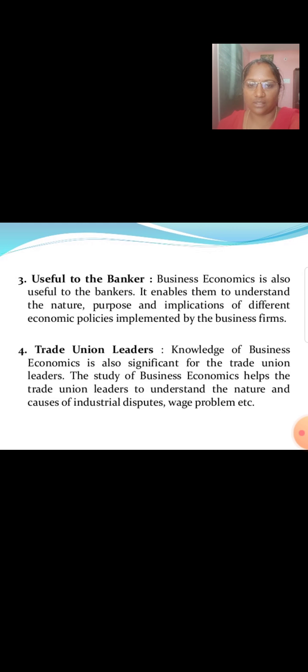Useful to the banker. Business economics is also useful to the bankers. It enables them to understand the nature, purpose, and implications of different economic policies implemented by the business firms. Trade union leaders. Knowledge of business economics is also significant for the trade union leaders. The study of business economics helps the trade union leaders to understand the nature and causes of industrial disputes, wage problems, etc.